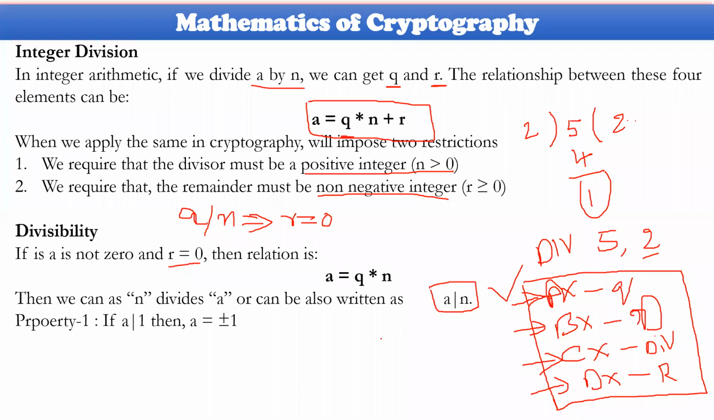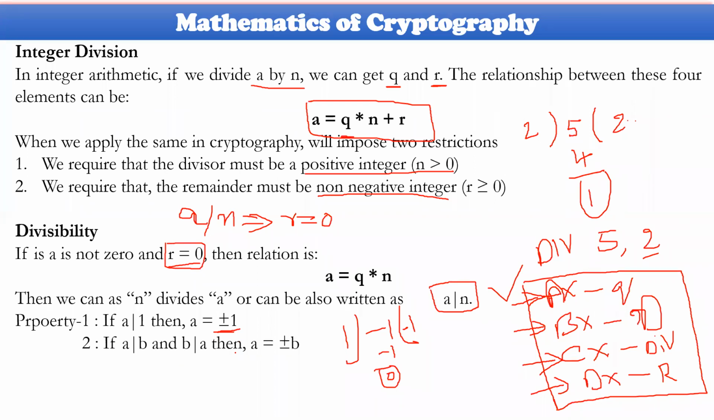Within this particular point, there are certain properties. Property number 1: if a divides 1, that is, 1 divides a, then a will be equal to plus or minus 1. So 1 divides a properly. So minus 1 divides 1 in the sense, 1 divided by 1, and minus 1 divided by 1, the remainder will be equal to 0. This divisibility will always aim for r equal to 0. R must be equal to 0. Otherwise, these properties could not be worked out. Okay, that is what you need to remember.